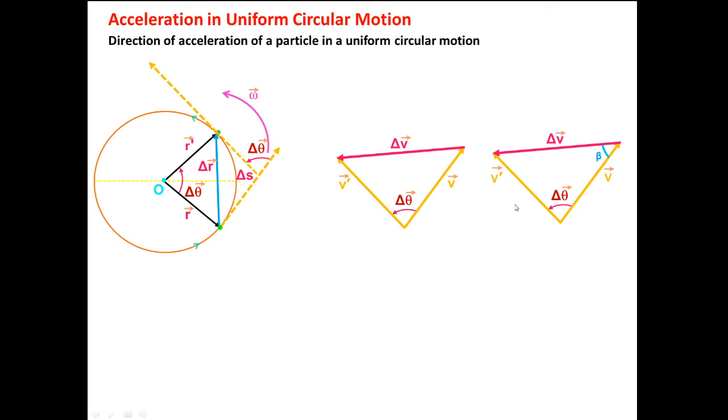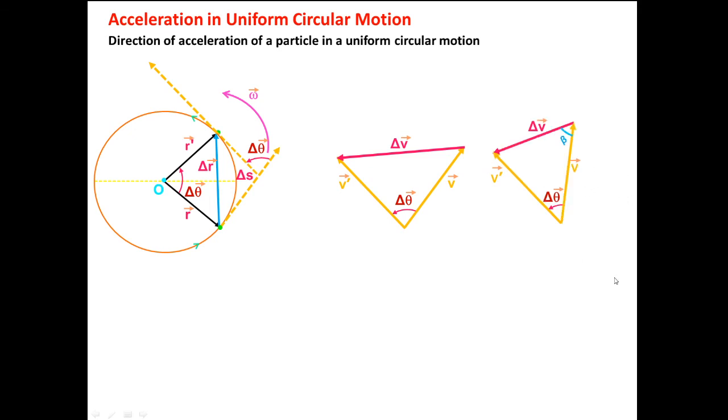At any time it is at this position, but the particle is moving, so how will it change? We can see the direction of V will change. At P the direction of V is along this tangent. At P dash the direction is along this. So let us see how this angle beta is changing.